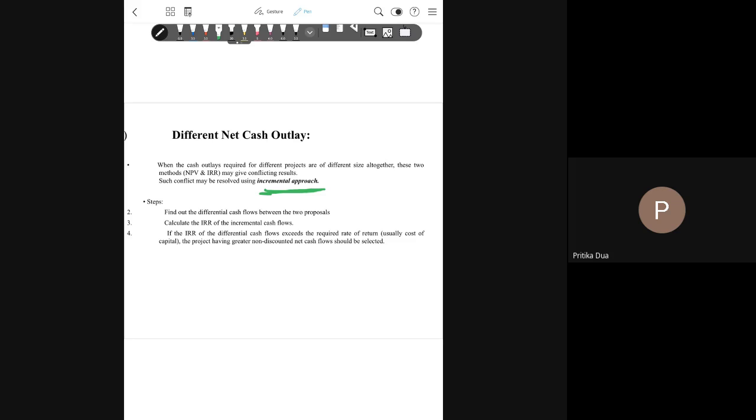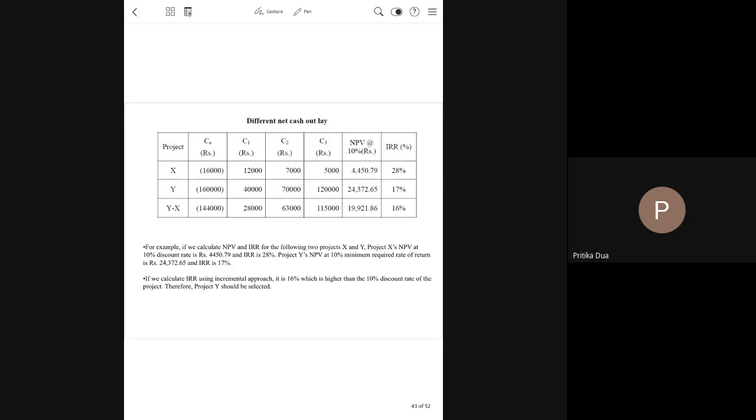Same approach is followed when we have size disparity or difference in the scale of investment. There we calculate the NPV and IRR on an incremental basis and see that we will get the same decision under both the techniques.